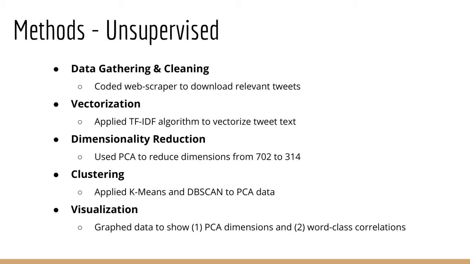Data gathering and cleaning involved scraping relevant tweets for our dataset and removing faulty data points. To vectorize this dataset, we employed the TF-IDF algorithm, which we then used in principal component analysis to reduce the dimensions significantly. We chose to utilize clustering with k-means and dbScan implementations, and using the outputs, we were able to graph word-class correlations.